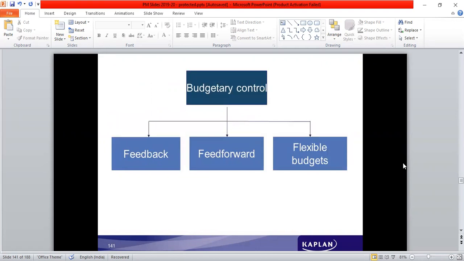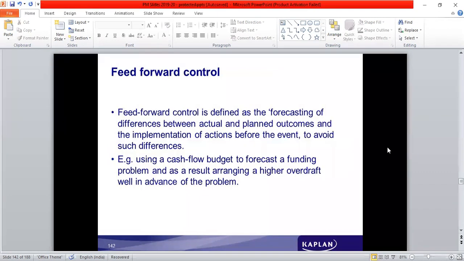Then budgetary control mechanisms, or control measures which are taken to ensure that budgets are properly implemented. There are three different things: feedback control, feed forward controls, and flexible budgets. Feed forward control is even before anything happens, forecasting into the future, looking into what would happen, something like a preventive measure. When that is taken up, we call that feed forward control.